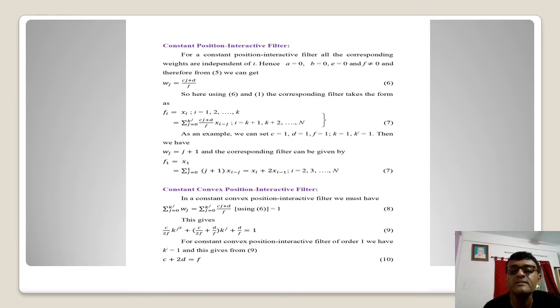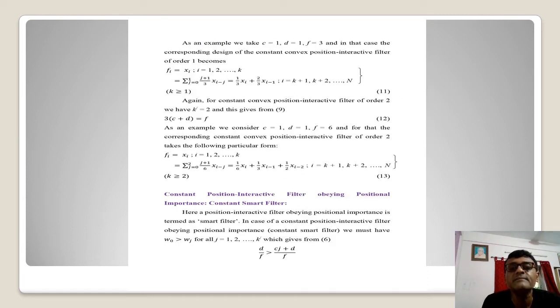Just to mention, we have to have a generalization of this result for the constant convex position interactive filter of order 1. Let me suppose we have k prime equal to 1. Order 1 means we are taking the value of k prime as 1; if k prime is 2, that is order 2, and so on. I took this example as k prime equal to 1, an order 1 filter. So I will have here equation 10 as C plus 2D equal to F in this particular result.